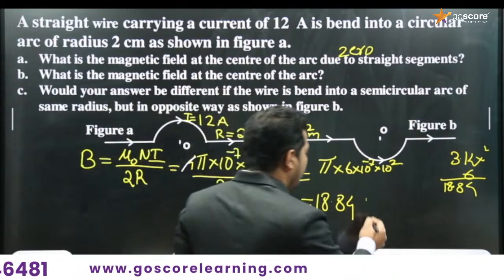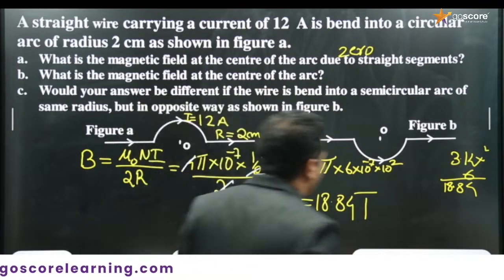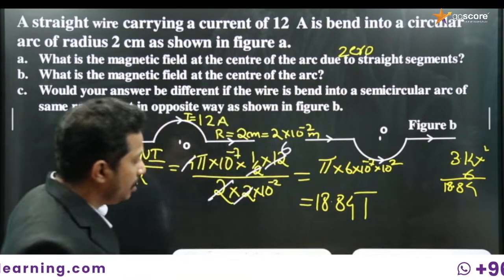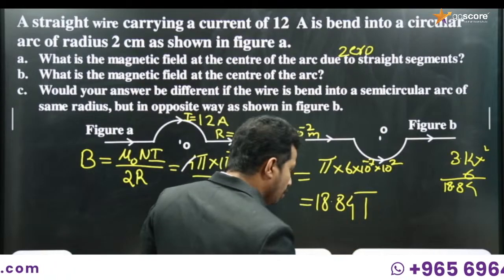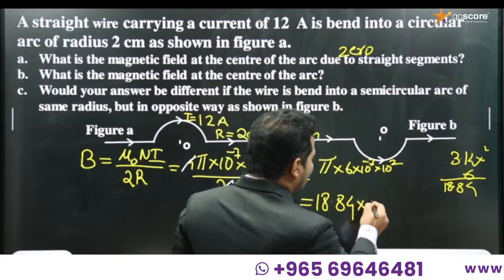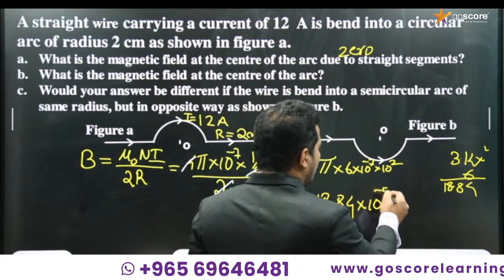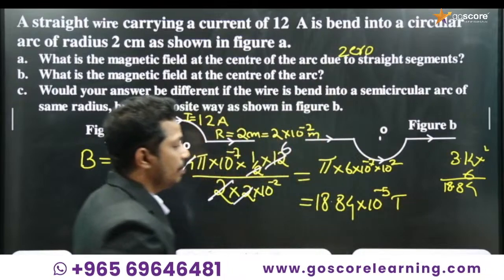The unit of magnetic field is Tesla, the SI unit, which is also Weber per meter squared. We haven't marked the power yet, so it's into 10 to the power minus 7 into 10 to the power 2, which means 10 to the power minus 5 Tesla.